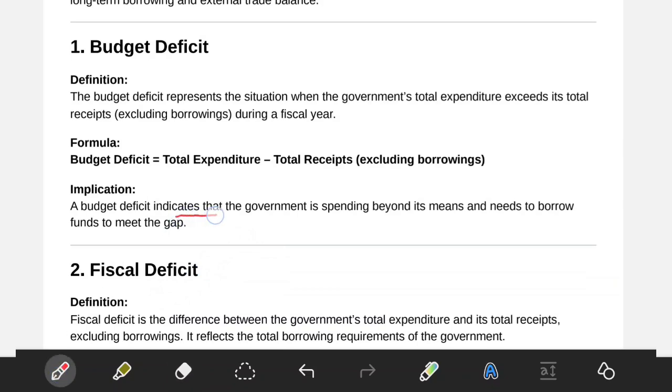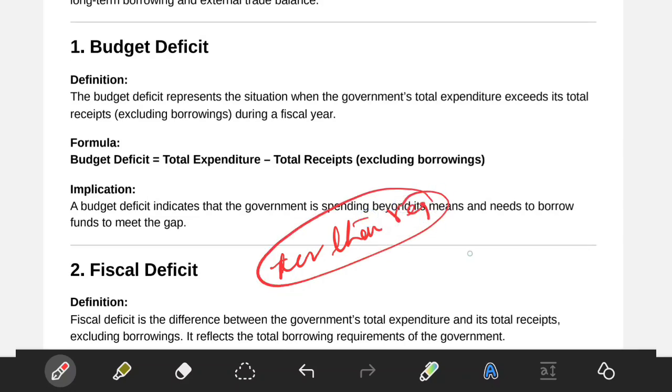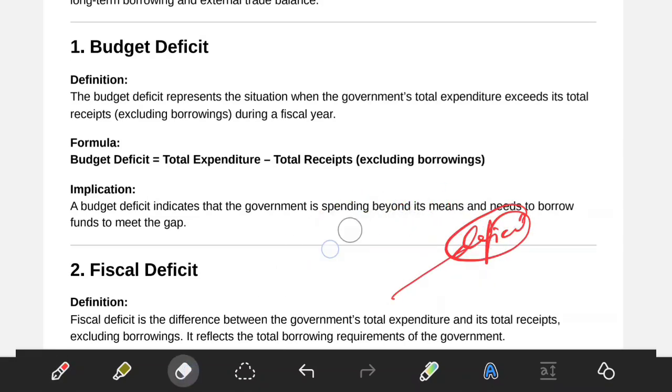Implication: a budget deficit indicates that government is spending beyond its means and needs to borrow funds to meet the gap. So whenever we use the word deficit, it actually means that you are less. Okay, how much is required? Less than required. You are having less than required. When this scenario only comes, we use a word called deficit. Otherwise, the word will not come into picture itself.